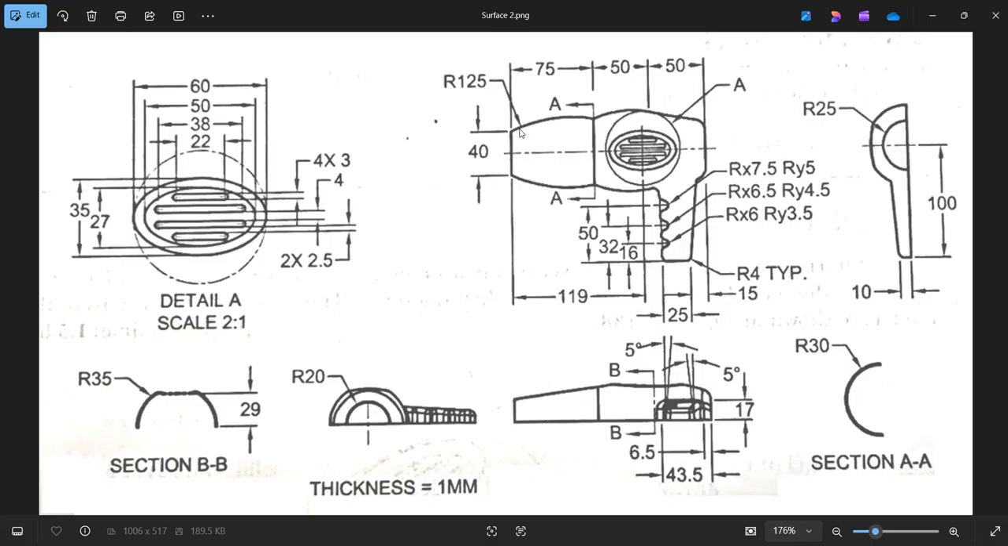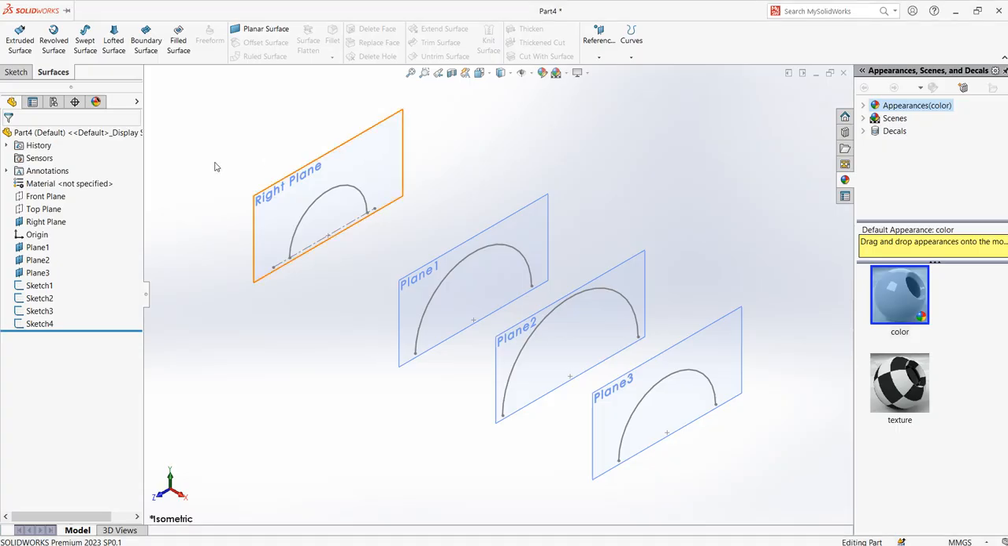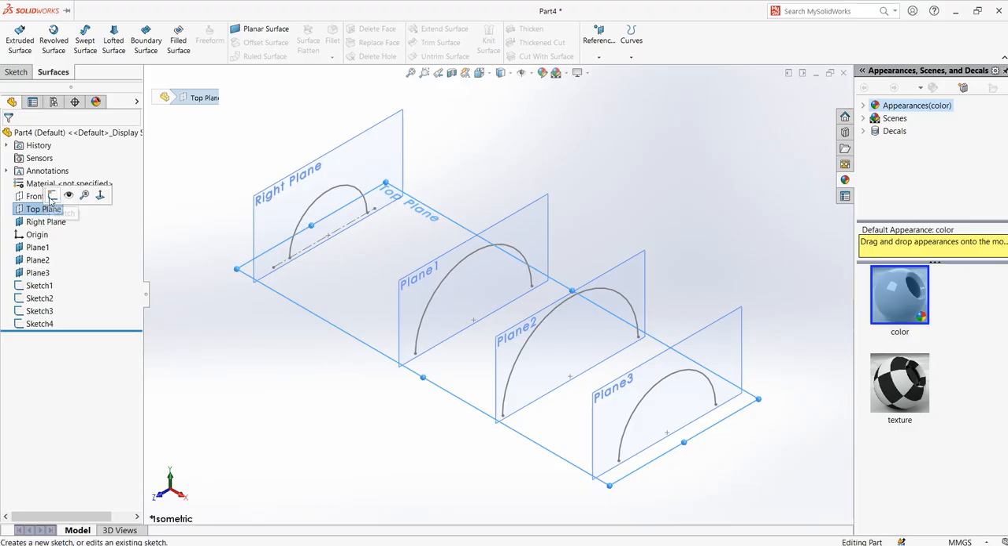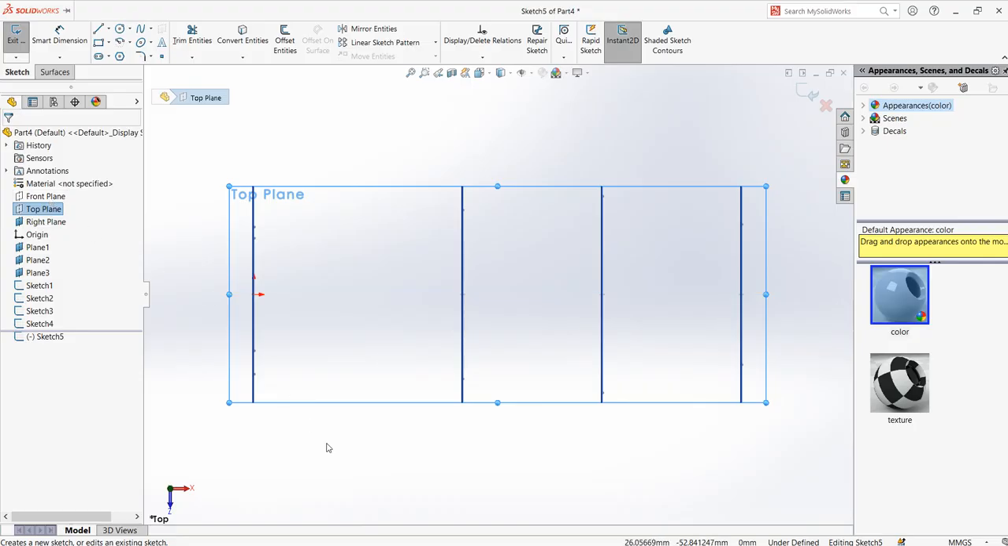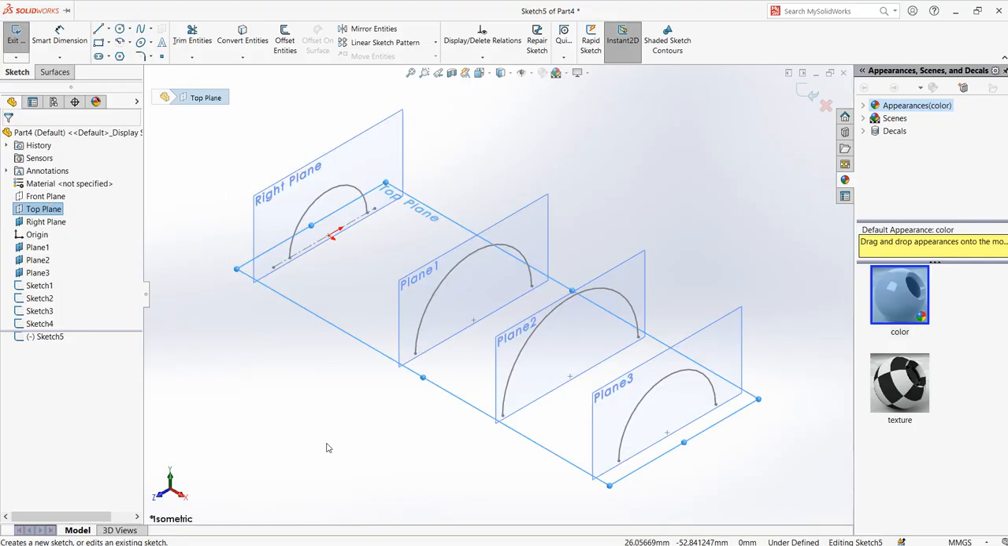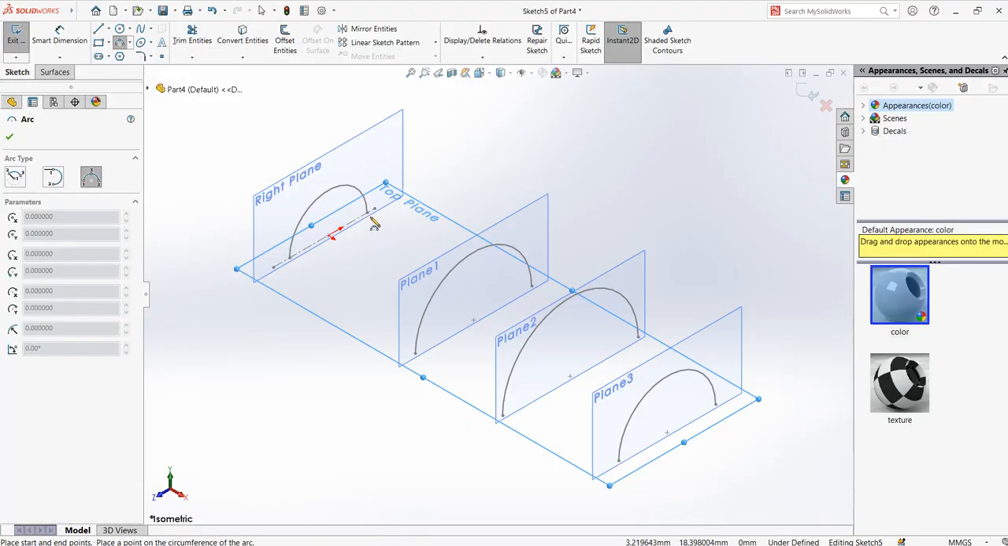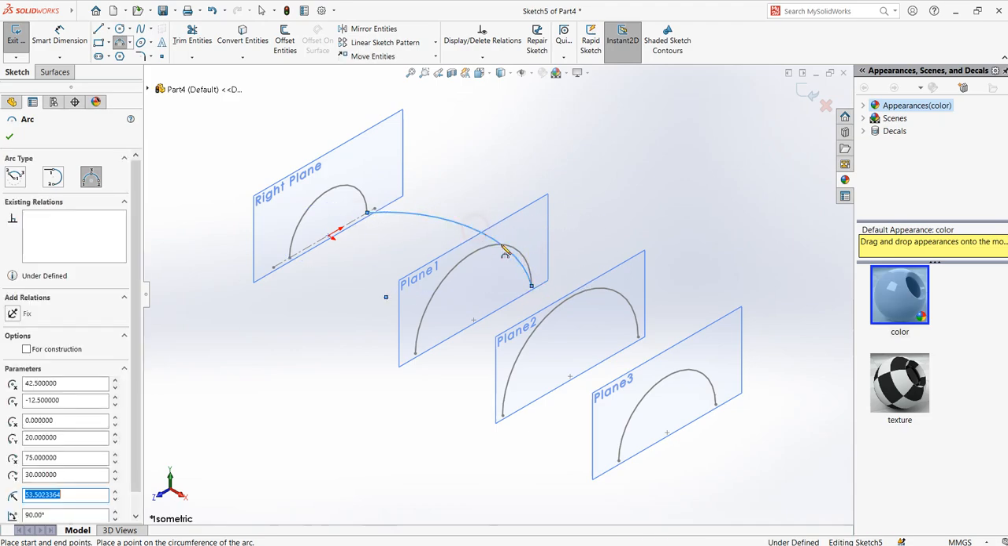Now you need to create these guide curves. This curve which is going all the way, I want to create the whole thing, guide curve. So for that I need the top plane. Click on top plane, click sketch. Now I make it Control 7 so I can see the arcs. Now in the sketch commands, you can choose this arc. Instead of center point, choose a 3-point arc. So this is the first point, second point, and third point. Just leave it like that.